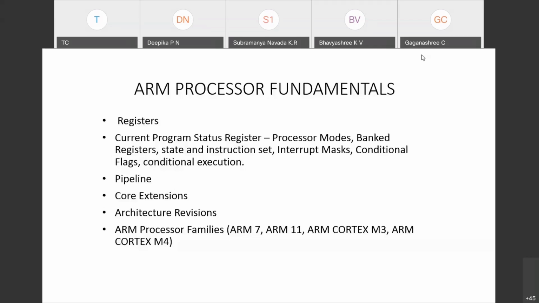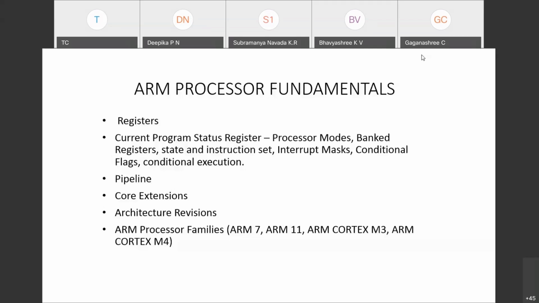Setting a value to 0 or 1 in those fields of the current program status register makes the processor work in these situations. What are those situations? It may be different processor modes, different banked registers, the instruction set in use, a particular interface, or the most important point, the conditional flags.